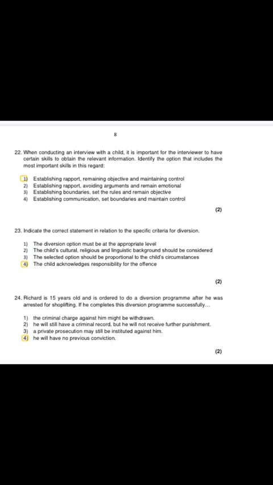So question 24: Richard is a 15-year-old and has been ordered to do a diversion program after he was arrested for shoplifting. If he completes the diversion program successfully, the correct answer is that he will have no previous conviction. So yeah, that's the correct answer. He will have no previous conviction.